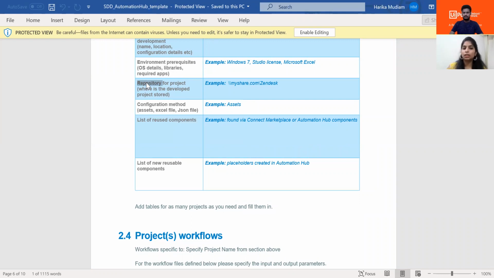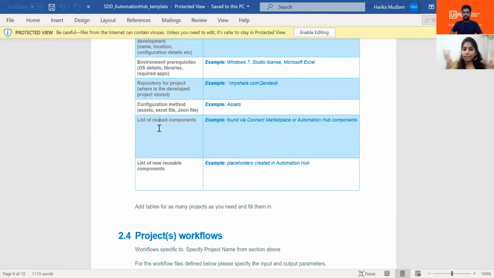Either it can be GitHub or it can be Bitbucket. So all that information you have to provide here. And what are the configuration methods, like either it can be assets or Excel or something like that. So we've already spoken about the reusable components in the beginning, right? So we can mention what the reusable components are.